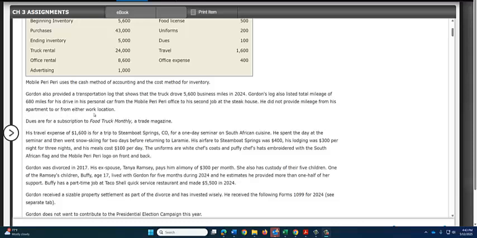to or from either work location, even though he had a transportation log for his business miles and his total mileage for his personal vehicle, he is not entitled to any transportation expenses.